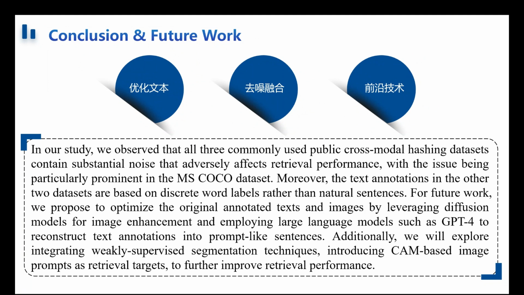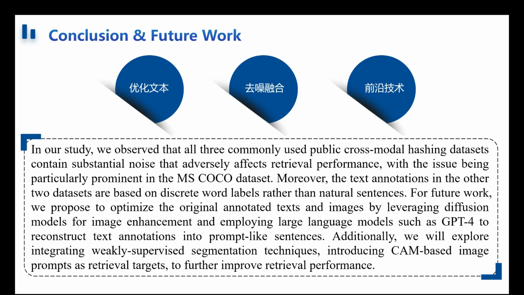In our study, we observed that all three commonly used public cross-modal hashing datasets contain substantial noise that adversely affects retrieval performance, with the issue being particularly prominent in the MS-COCO dataset. Moreover, the text annotations in the other two datasets are based on discrete word labels rather than natural sentences.